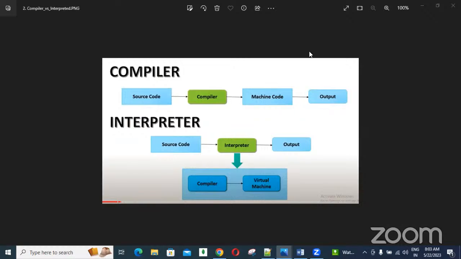Regarding compiler and interpreter, simply remember that Python is an interpreter language. Why is Python an interpreter language? Because at a time only one line is executed. If that line is correct, memory is allocated for that line immediately, without checking other lines. If any line has a mistake, it stops the program right there, and other lines are not executed even if they are correct. You need to remember this point.